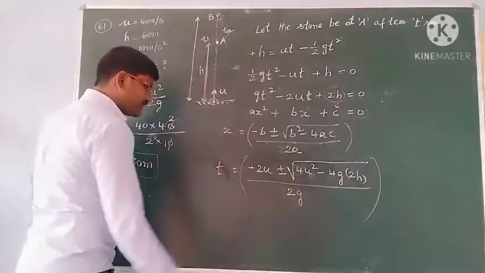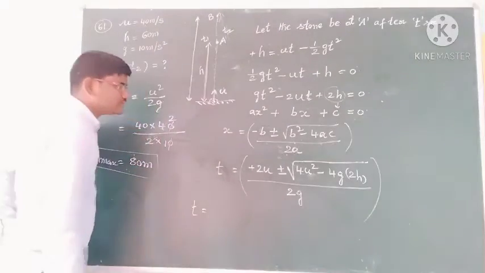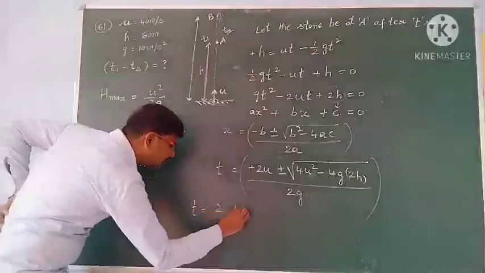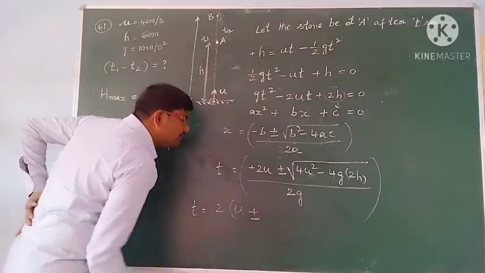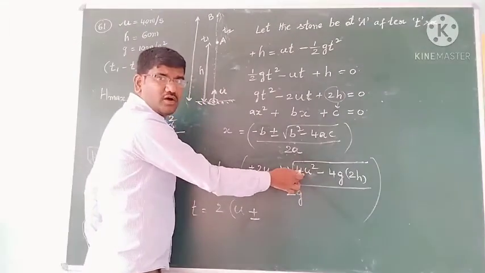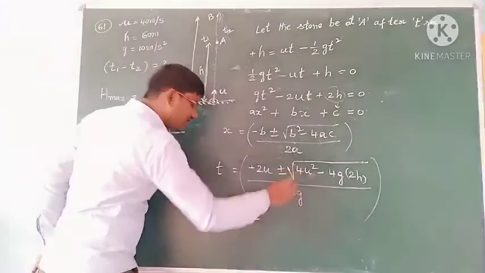Okay students, so now you can write like this, see students, that t is equal to, take 2 common here, if you take 2 common, u is left, and plus or minus, and 4 you take it common out of the root. 4 if you take out of the root it will become 2, the 2 already I have taken common.